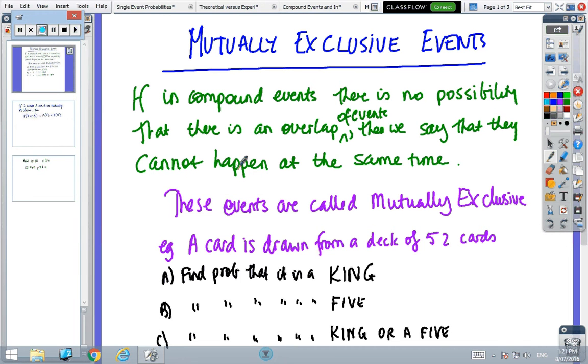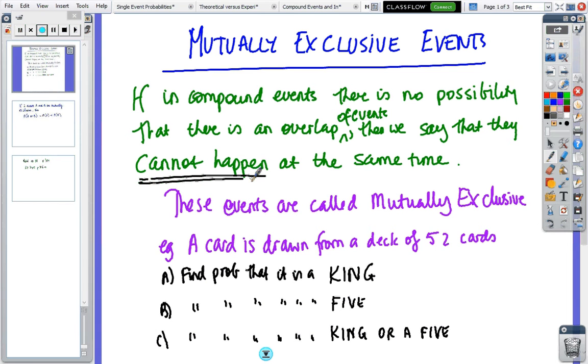Okay, so now we're looking at compound events where we need to look to see if there is no way or some way that the events can happen at the same time. So what I'm saying, if in compound events there is no possibility that there is an overlap of events between the two events or more, then we can say that the events cannot happen at the same time. So if they cannot happen at the same time, we call them mutually exclusive.